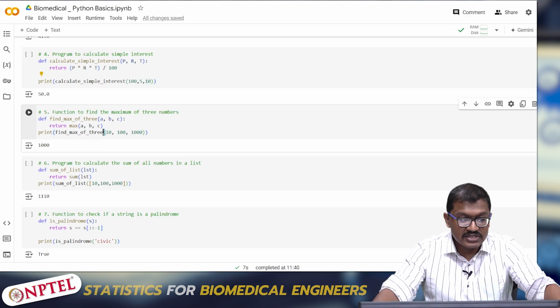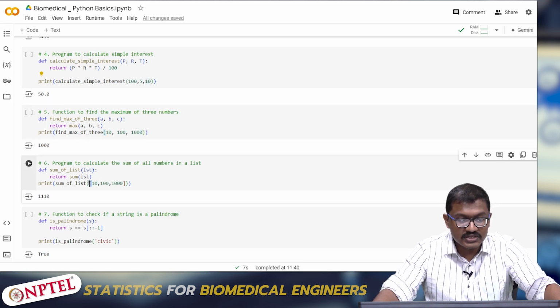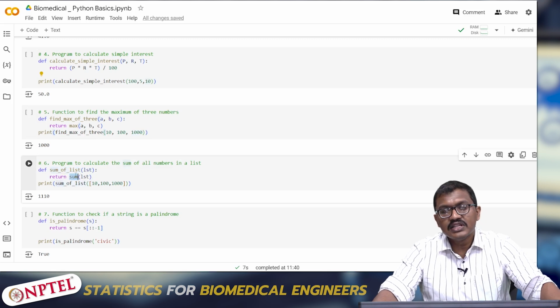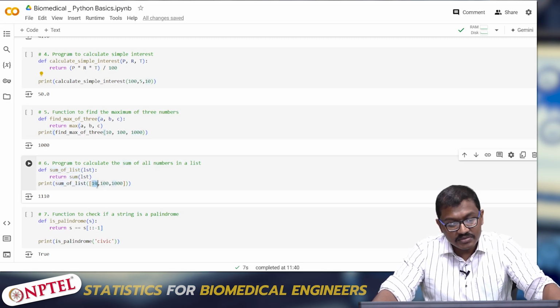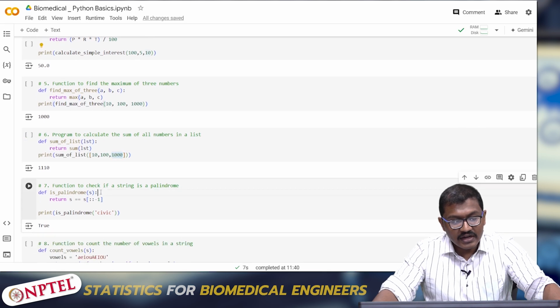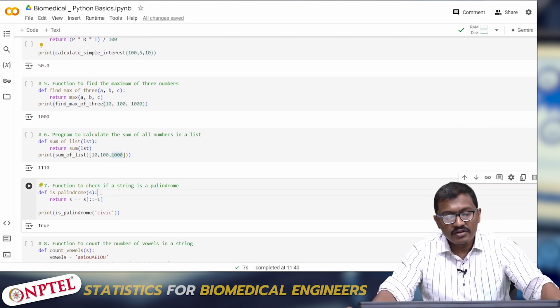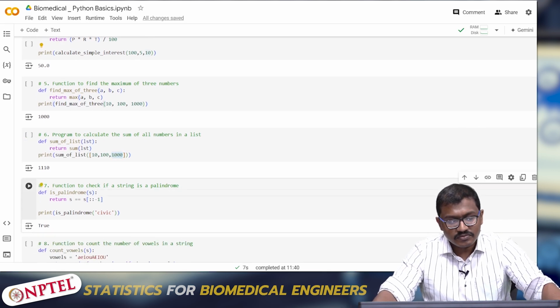Remember, here I have used an array and here I am going to use a list. Such operations can be performed on all elements inside the list as well as an array. So it performs the sum of 10, 100 and 1000. It is 1110.